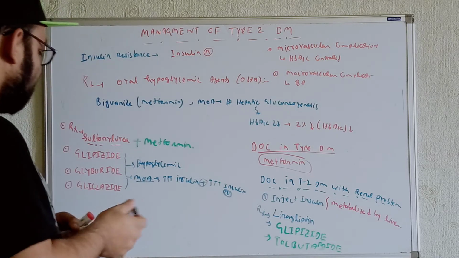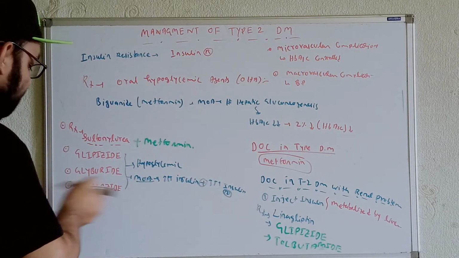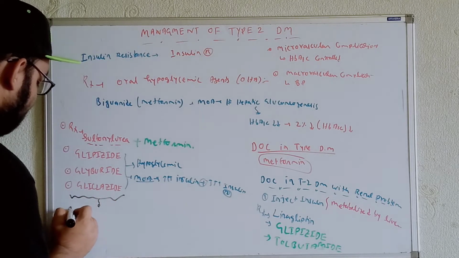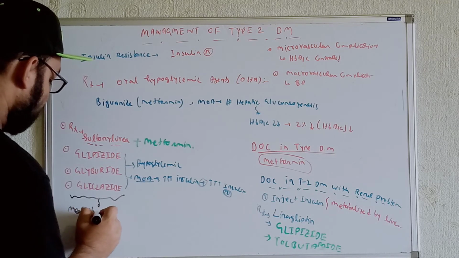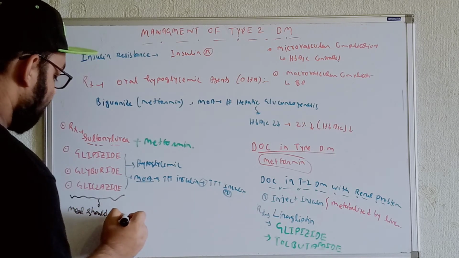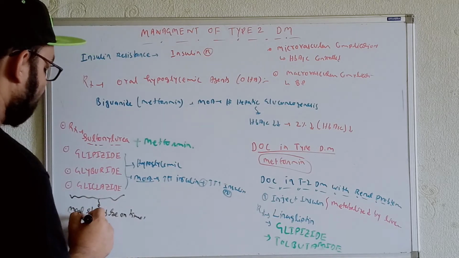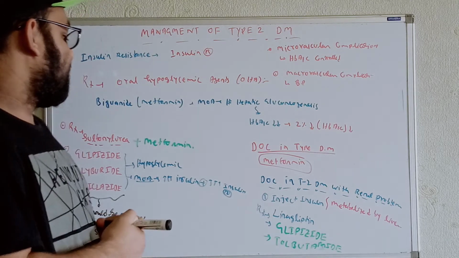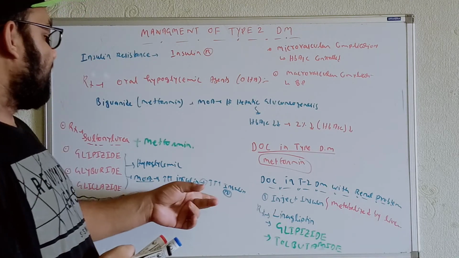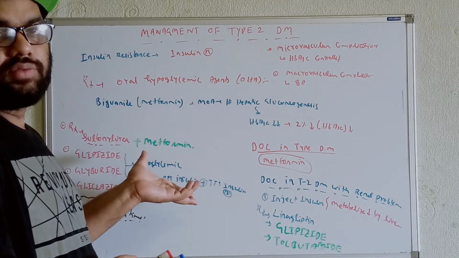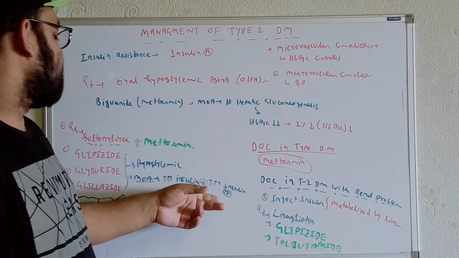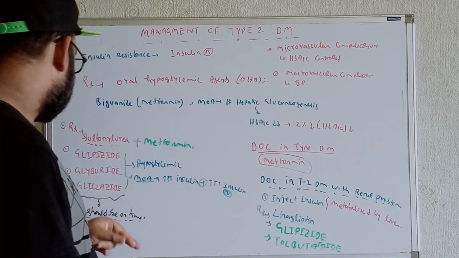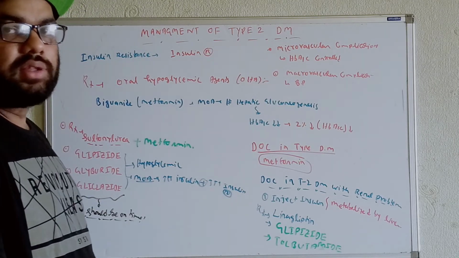That's why in these cases, the important thing, just to avoid this, is that the meals should be regulated properly. So we'll write it over here: meals should be on time. For example, an individual has an urgent work and has forgotten to eat the things he is supposed to eat. After that he has taken the medications. It's good, but he has forgotten to eat the food. At that time, after taking the medications, within 15 to 20 minutes the individual will feel hypoglycemic. In these cases the meal should be on time, just to avoid this.